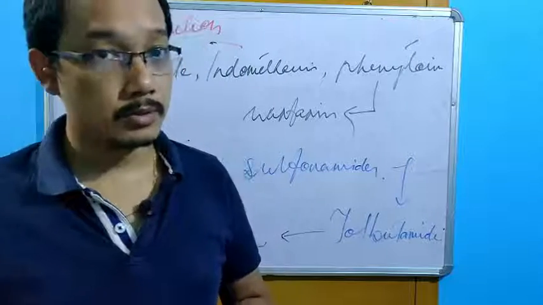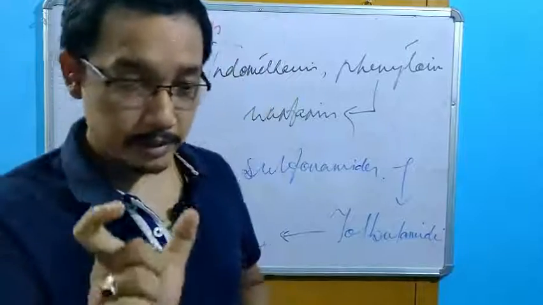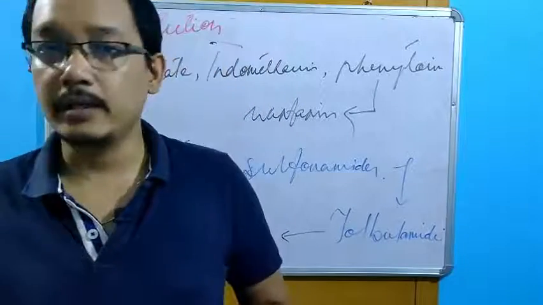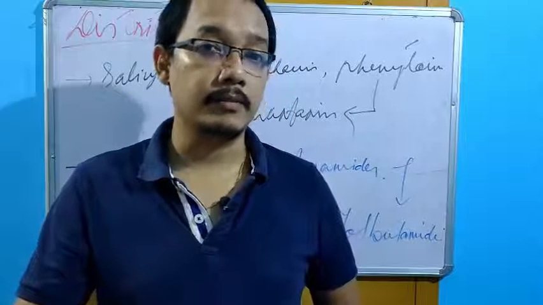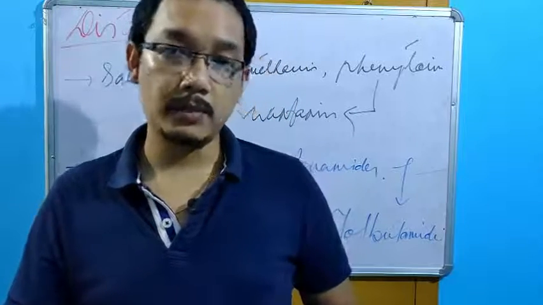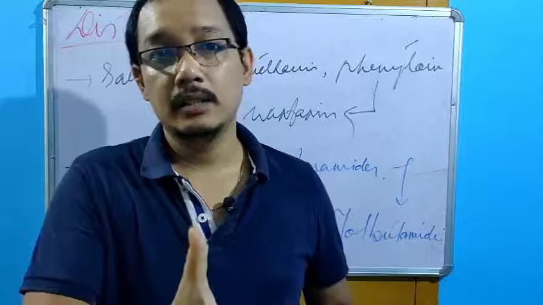First order means what? A definite fraction of drug will be eliminated in a definite interval of time.